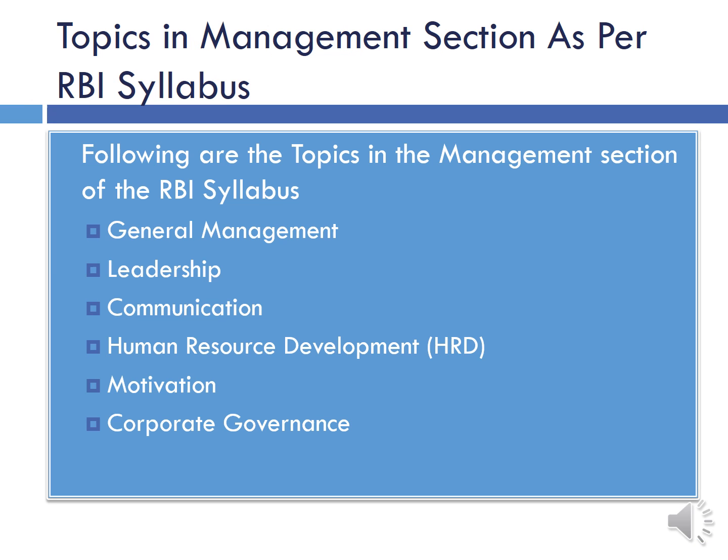Now, these are the main topics in the syllabus as per RBI in the management part. The first one is general management, second is leadership, third is communication, fourth is HRD, fifth is motivation, and sixth is corporate governance. So overall, our analysis would be under these heads, that is, how many questions came under these heads in the management part.